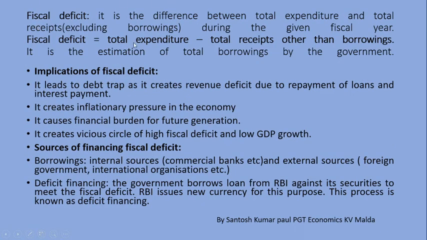Fiscal deficit. It is the difference between total expenditure and total receipts, excluding borrowings, during the given fiscal year. That is, fiscal deficit is equal to total expenditure minus total receipts other than borrowings. It is the estimation of total borrowings by the government. Implications of fiscal deficit.